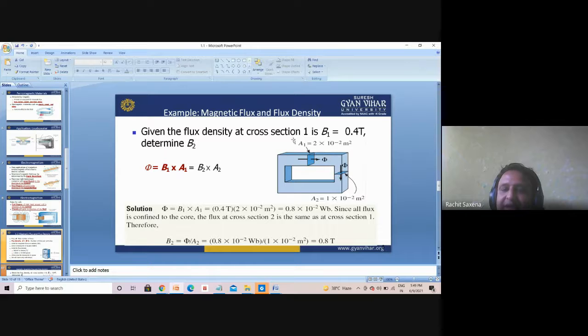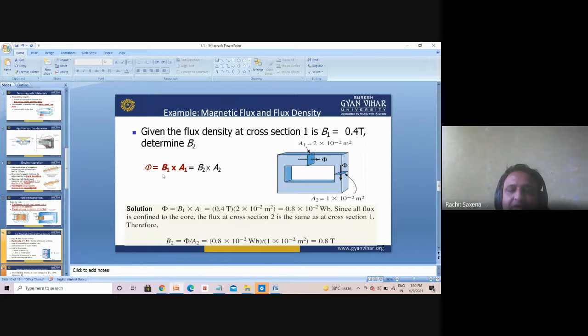Flux is there, but the area here is A1 and this is the A2 area. It is a rectangular structure, and in a rectangle the two opposite sides are equal, not all sides. In a square all sides are equal, but in a rectangle two opposite sides are equal to each other.